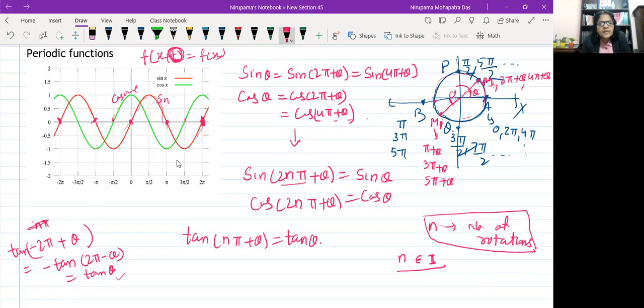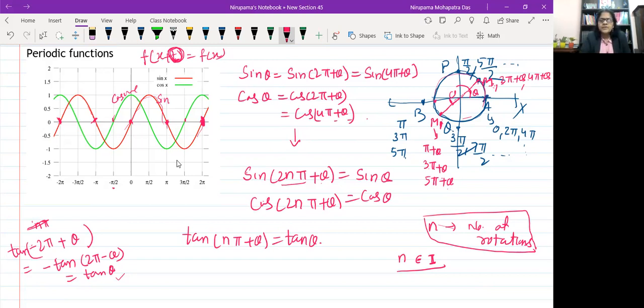Whichever angle you take, the difference will be this. Even if you take pi by 2, or minus pi by 2 on the negative side, it is the same. So a complete rotation, the 2 pi interval, applies to sine and cosine, while tan is the same function repeated after every pi interval.